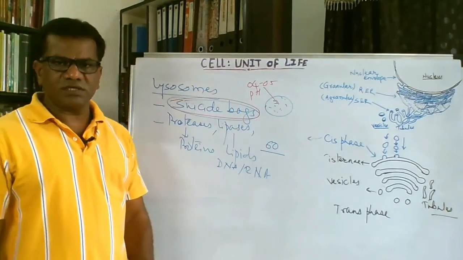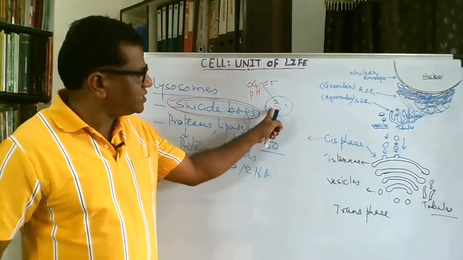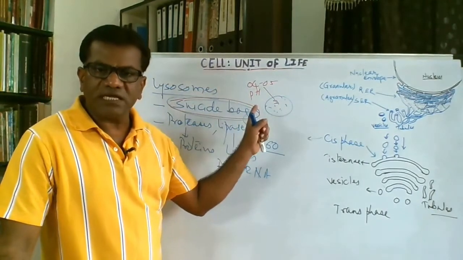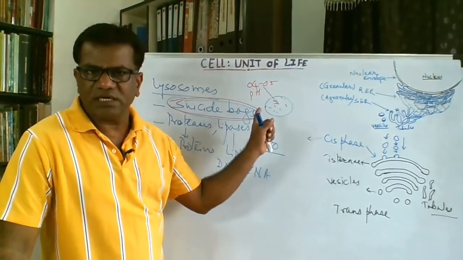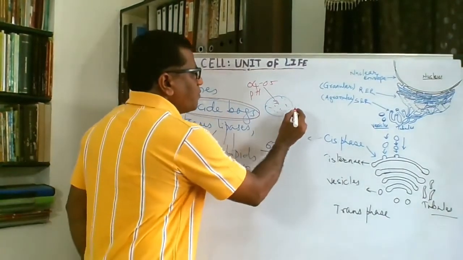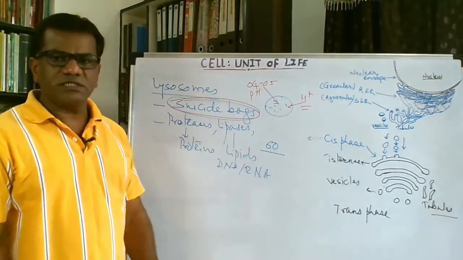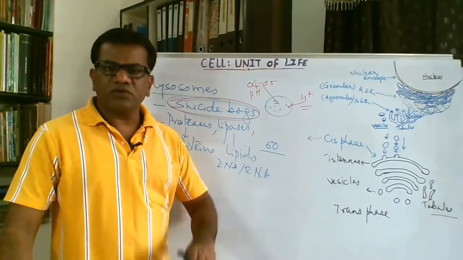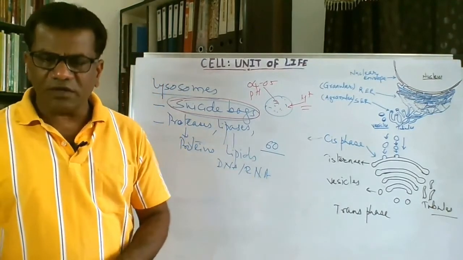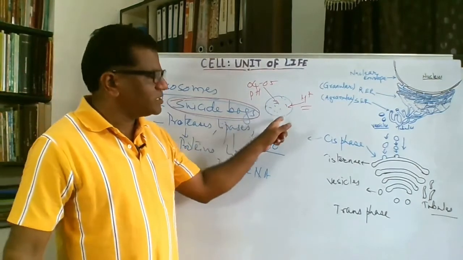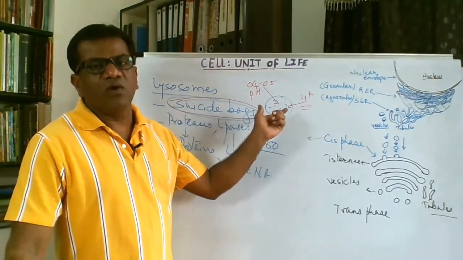The hydrogen ion concentration, the pH inside this lysosome, is maintained acidic, strong acidity is maintained there, and this is maintained by pumping H positive ions inside the lysosomes. So lysosomes have an acidic medium inside them, and therefore the enzymes present in the lysosomes are active in that medium only. What happens now?